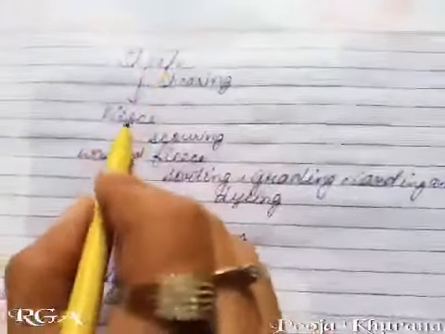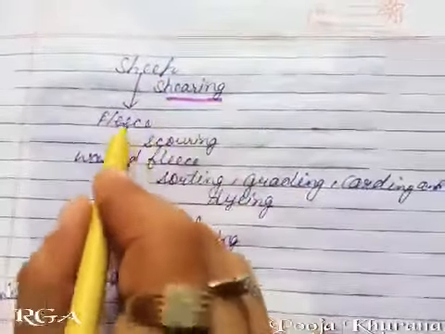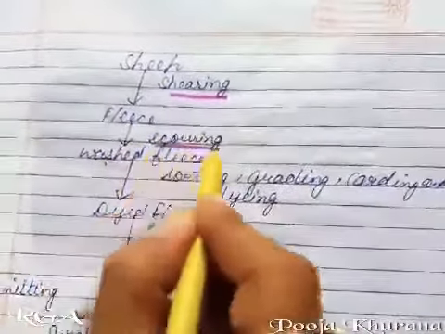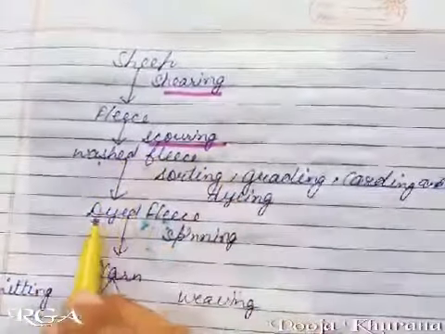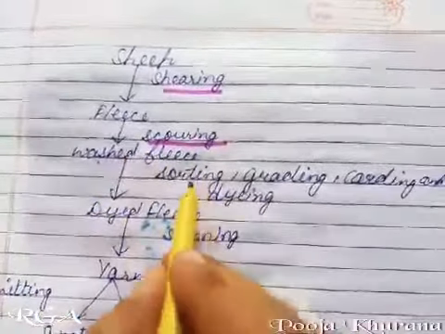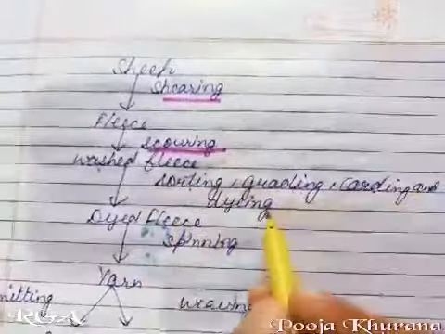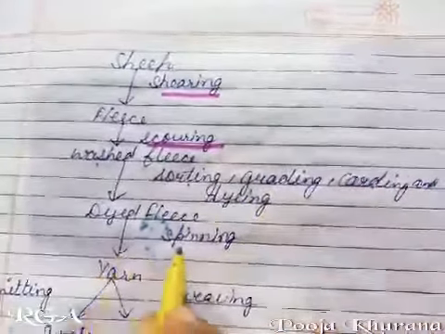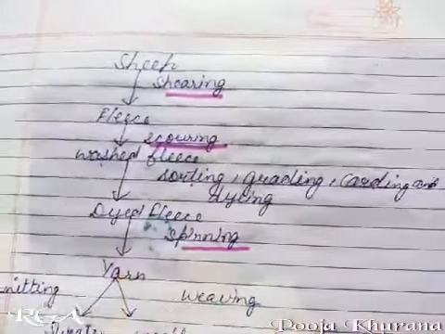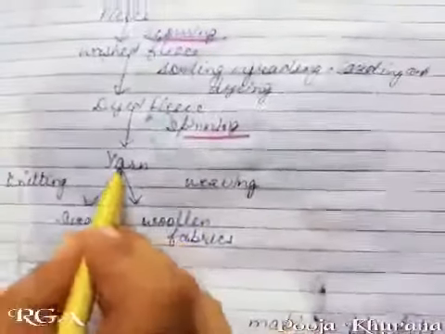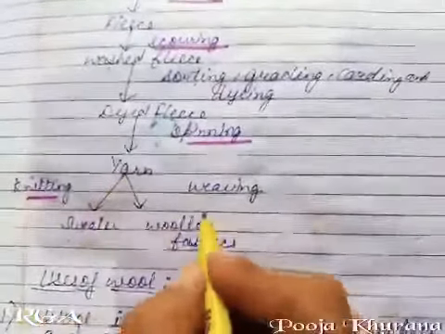Sheep fleece, shearing. Fleece, wash fleece, scouring. Wash, dyed fleece, spinning, sorting, grading, carding and dyeing. Spinning, yarn, sweater, woolen fabrics. Sweater, knitting; woolen fabric is weaving.